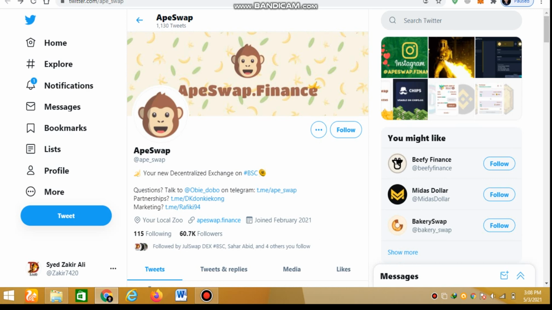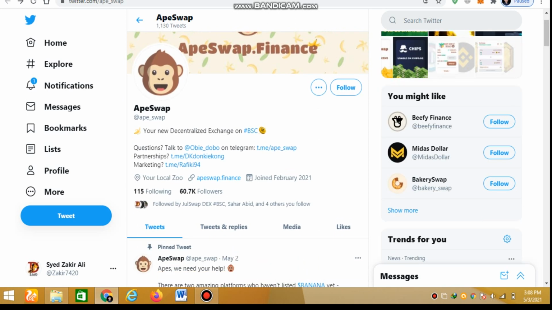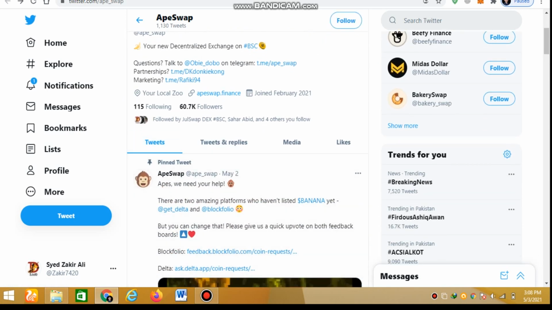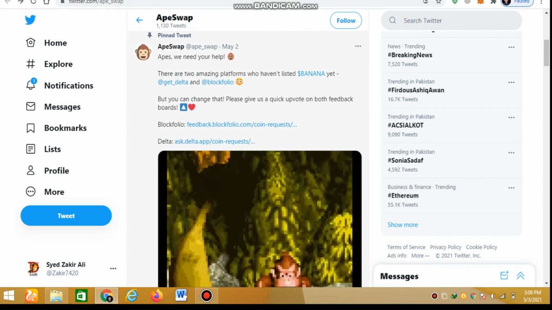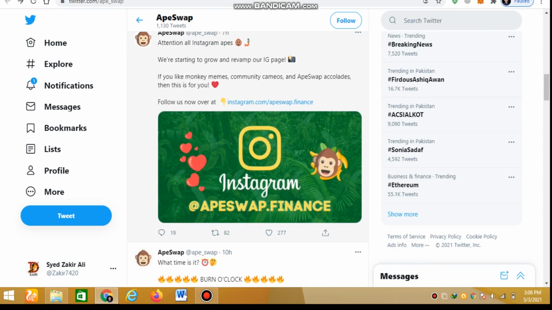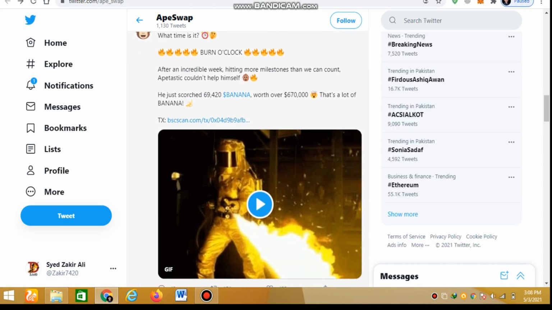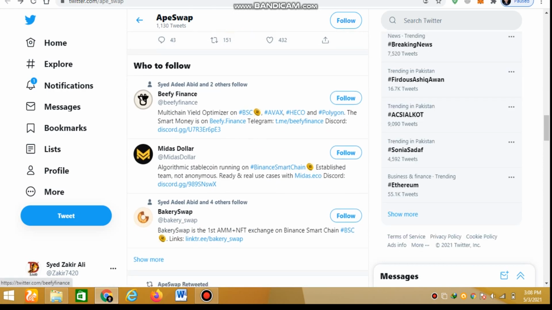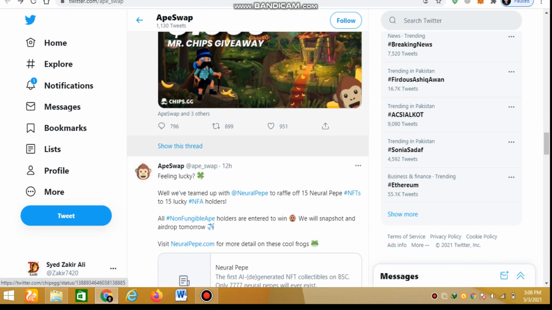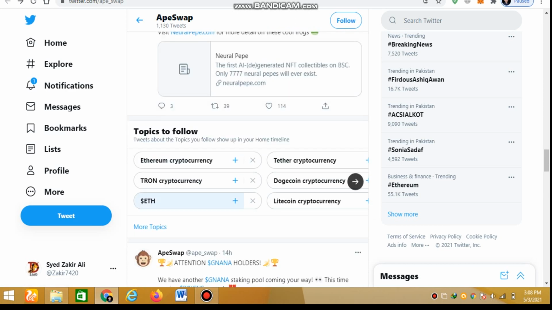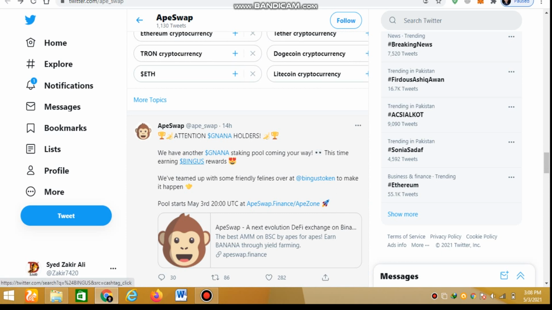This is a new decentralized exchange built on the BSC, Binance Chain platform. There is a huge community of crypto users connected with and using EpiSwap. You can check it on Instagram. The team is very active and tries to grow this platform day by day. There are different NFT holders. If you have an NFT, you can also earn NFTs, so there is also an opportunity of earning money through NFT.